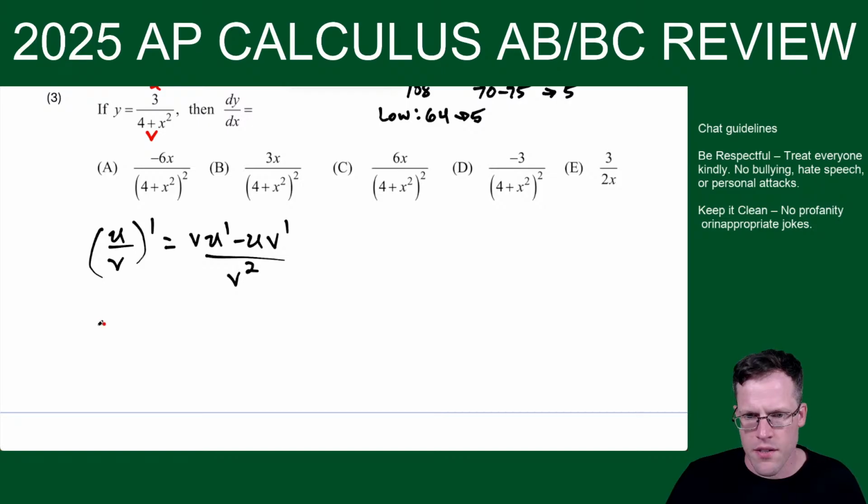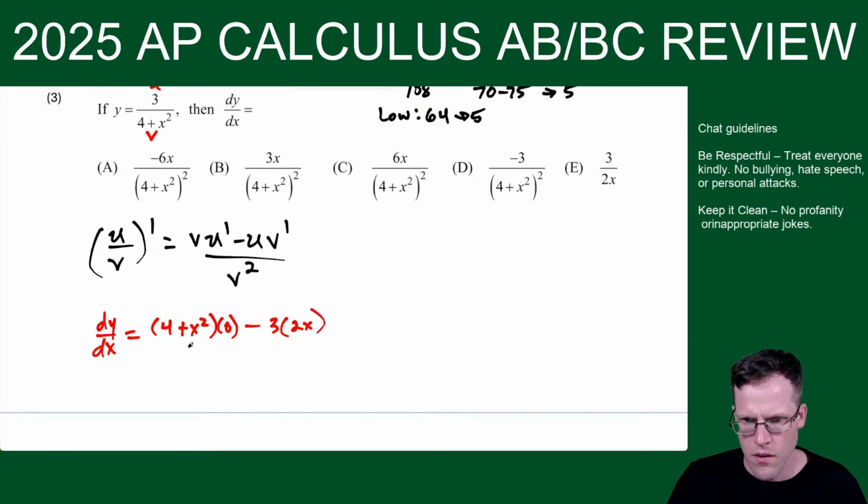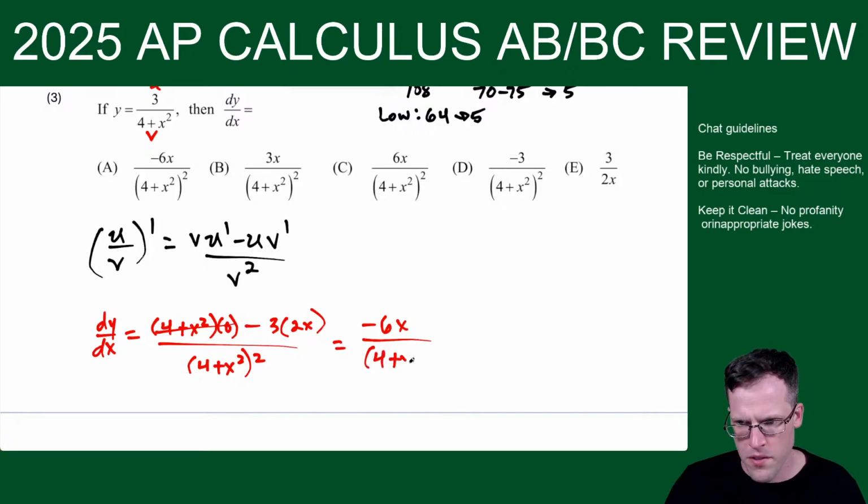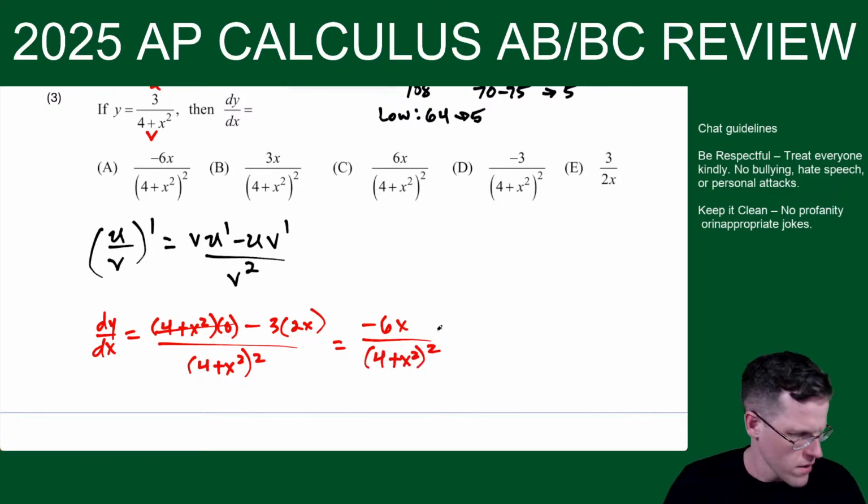So now dy dx is equal to 4 plus x squared times 0, and then minus, we're going to have 3 times the derivative of the bottom, which is 2x, over the bottom squared. And now this part cancels, and we get negative 6x over 4 plus x squared squared. Okay, so this works out to choice A.